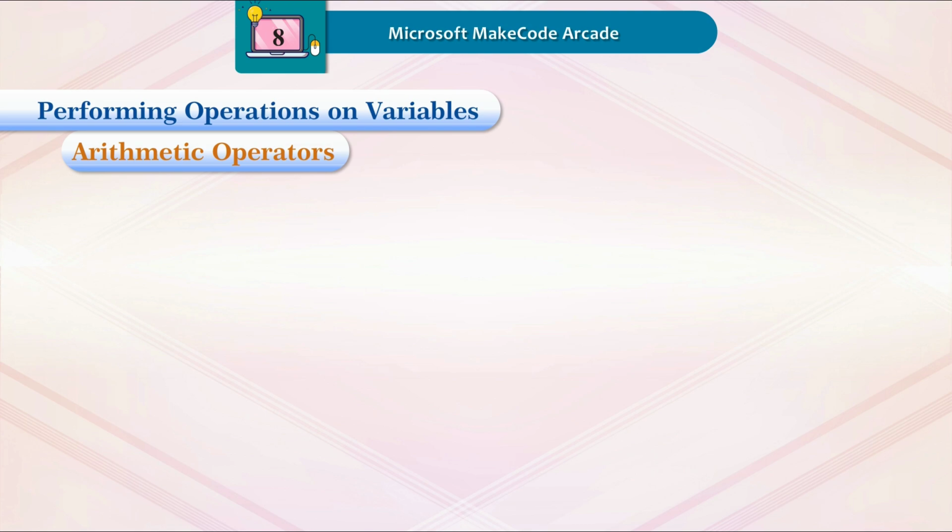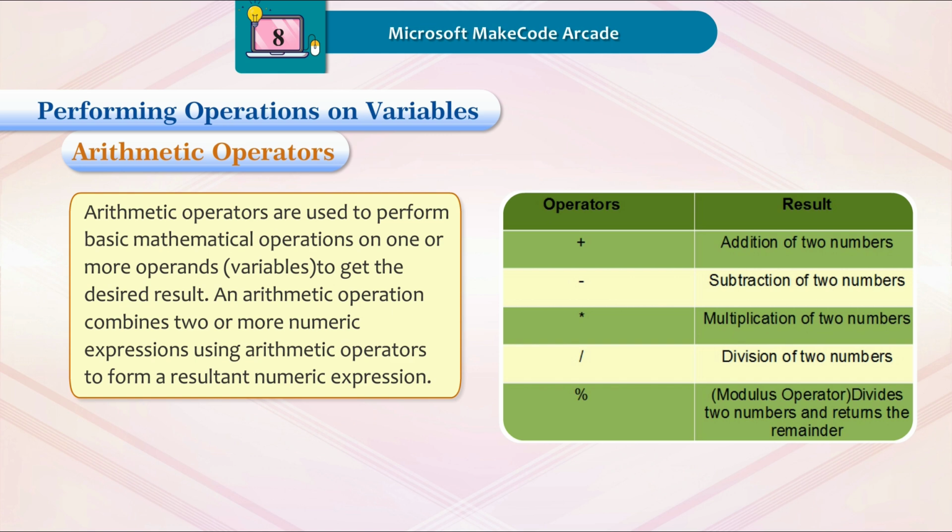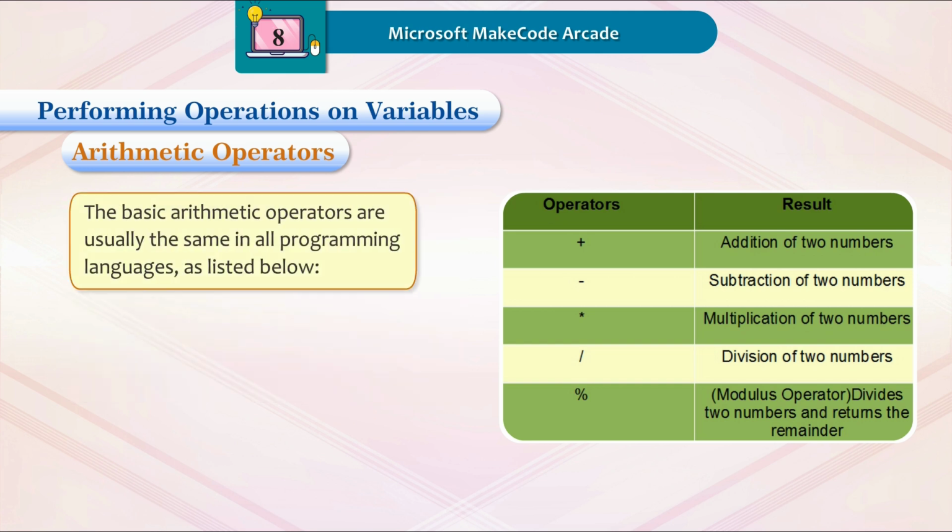Arithmetic operators. Arithmetic operators are used to perform basic mathematical operations on one or more operands or variables to get the desired result. An arithmetic operation combines two or more numeric expressions using arithmetic operators to form a resultant numeric expression. The basic arithmetic operators are usually the same in all programming languages as listed below.